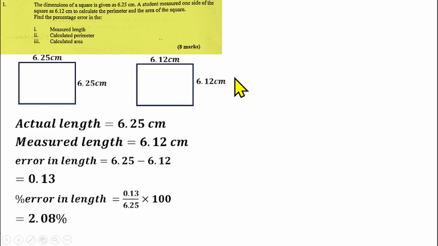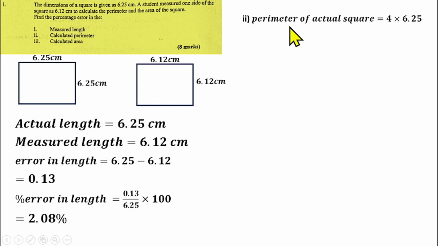Now what we need to do is to first get the perimeter of the square with the actual length, then the perimeter of the square with the measured length. That's what we need to do. After getting that, we now find the error in that, then we get the percentage error.